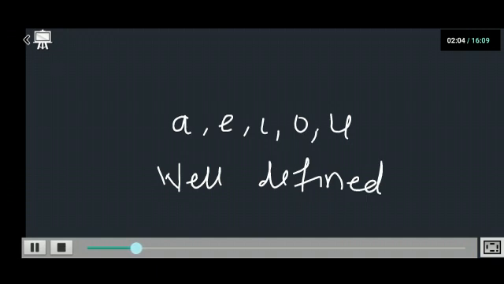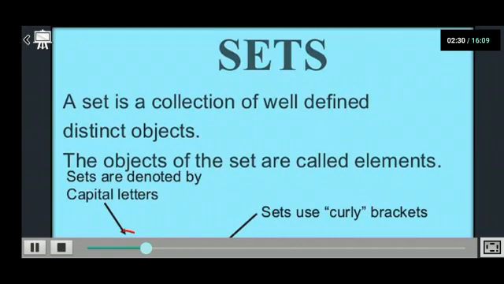So what is actually a set? A set is nothing but a well defined collection of distinct objects. The objects of the set are called elements, and sets are normally denoted by capital letters. You can see very clearly here the set is denoted by a capital letter, and the elements of the set are written in curly brackets, with a comma between them. Is that clear?